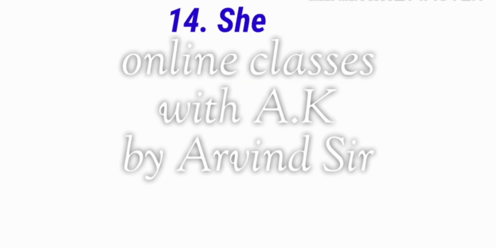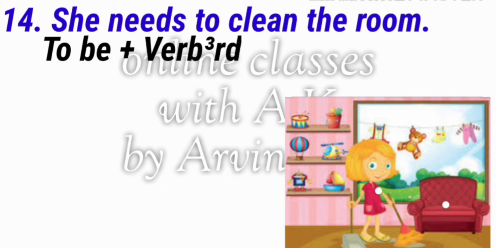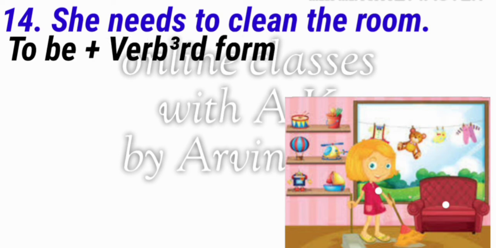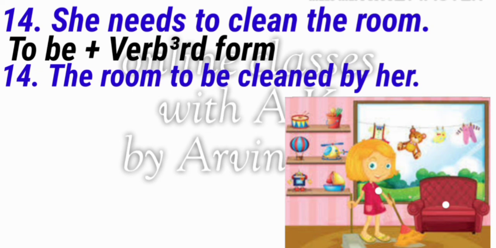Now we will see the next sentence: "She needs to clean the room." We will follow this formula, to be plus verb third form, then our passive voice will come: "The room needs to be cleaned by her." In the active voice, the room is used here, so in the passive voice we will use first of all the room, then to be, then cleaned as the verb third form, then by her. In the active voice she is written, so in the passive voice we will use her.